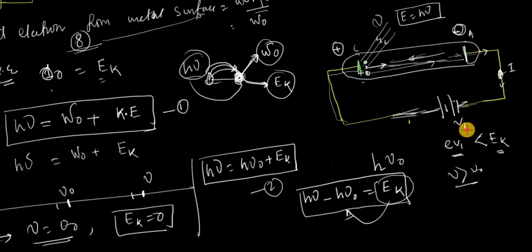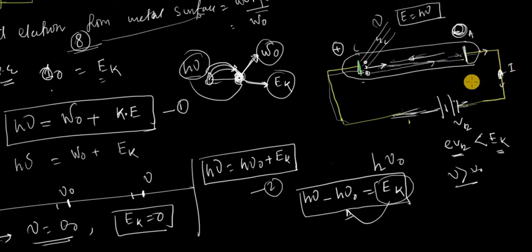Now you increase this reverse voltage from V1 to V2. Again this voltage produces a repulsive force on the motion of the electron because there is a negative potential. If the electron moves from this plate to this plate, the amount of energy it loses is eV2, charge times potential difference. If this is less than its kinetic energy, then again it can reach the anode and produce a current.